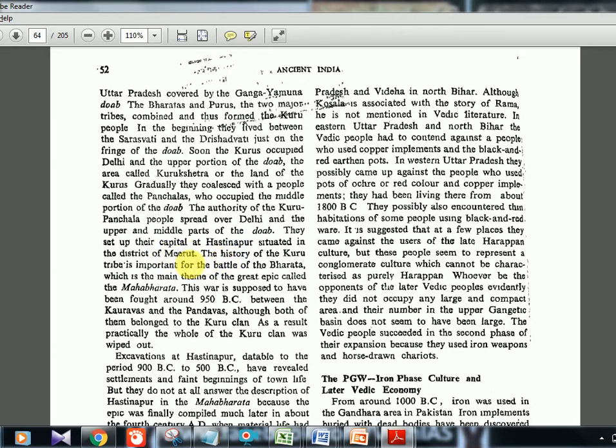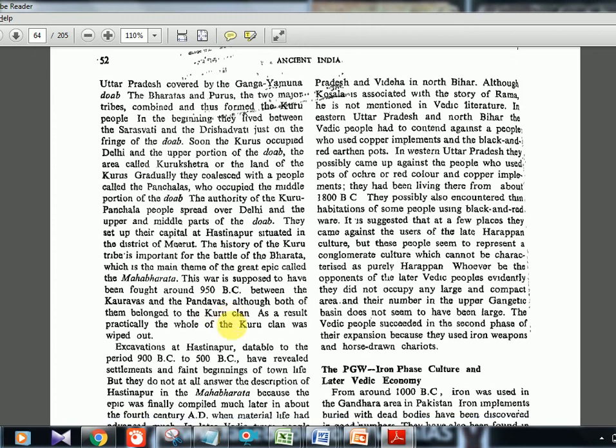Okay, now this is the Kurukshetra Mahabharata war. They are telling the timeline is 950 BC roughly. Okay, the Mahabharata Kaurava Pandava war, which is the most famous war in India, that is actually happening in this time, 950 BC. Okay, and both of them belong to the Kuru clan. Kuru is who? The Bharatas and Kurus merged together. That is the Kuru clan. That is the Kurukshetra region.